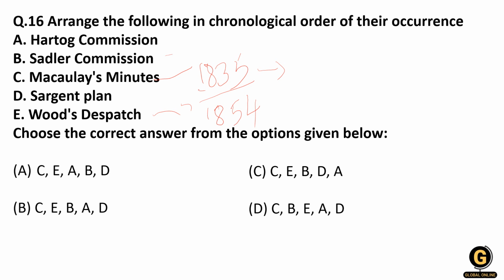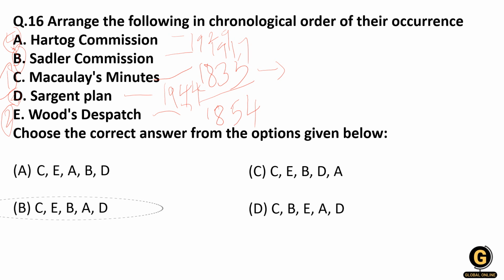Then there came the Sadler Commission in the year 1917. Then came the Hartog Commission in the year 1929, and then Sargent Plan in 1944. So you have to remember this. First is Macaulay, then second is Wood's Dispatch, third is Sadler Commission, fourth is Hartog Committee, and then we have last, that is fifth, Sargent Plan, right? So in this way our correct answer is B.